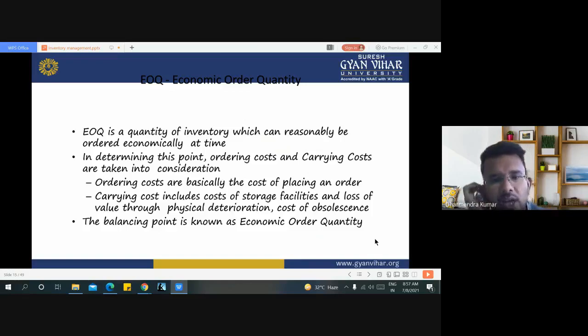The balancing point is known as economic order quantity. Economic order quantity represents the appropriate amount of raw material which we are going to use in the near future. We keep only that amount of raw material for upcoming production, neither less than the economic order quantity, which means less stock, nor over stocking the raw material.